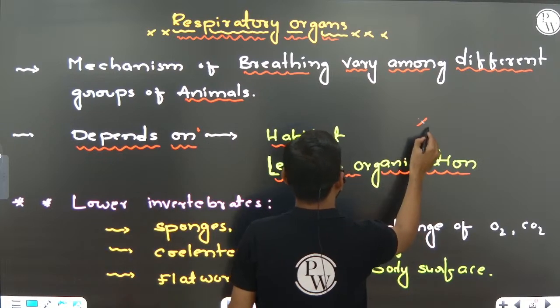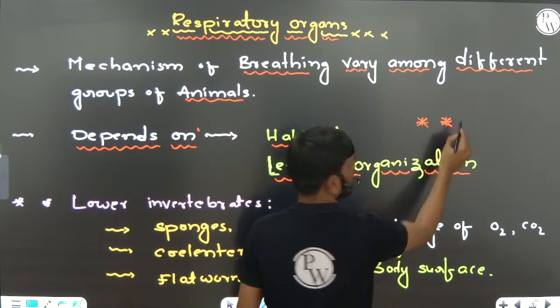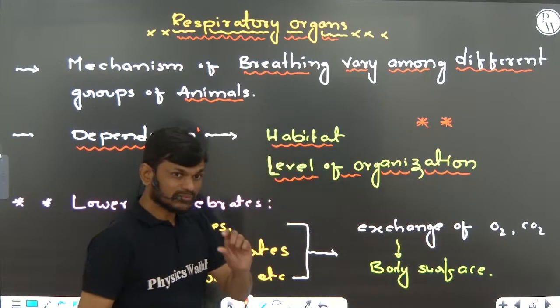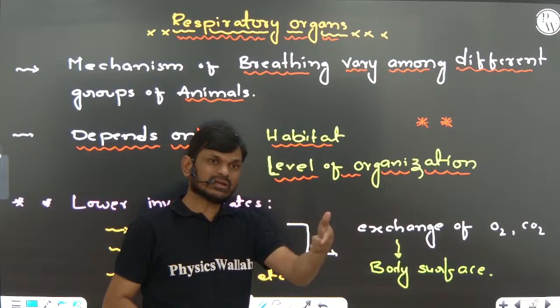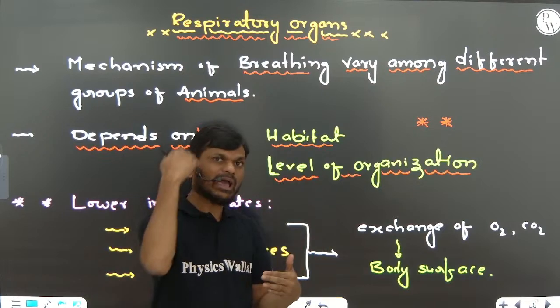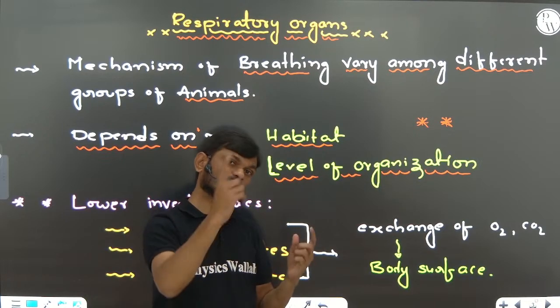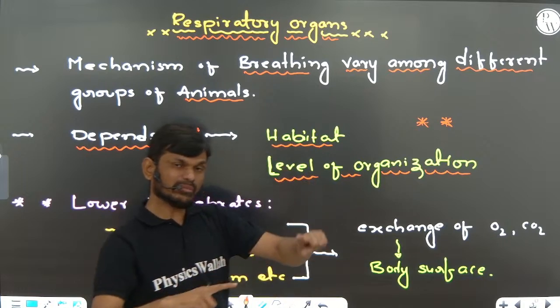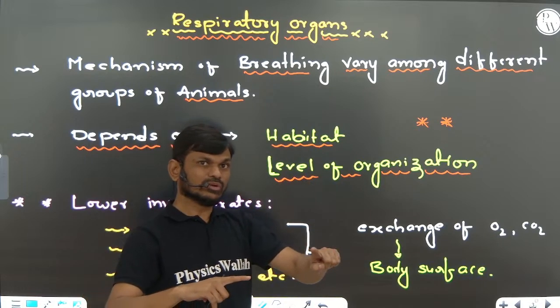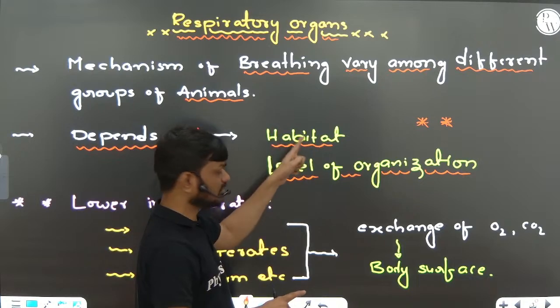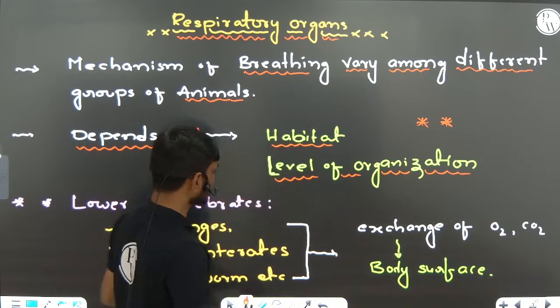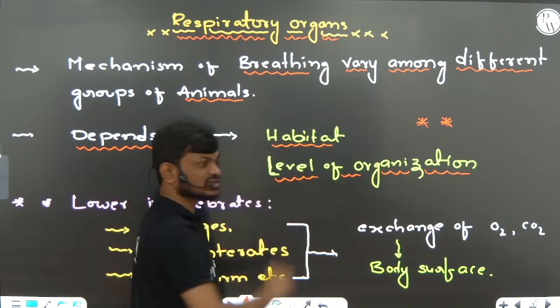Very, very important point. The breathing mechanism of an animal depends on in which type of habitat they are living, whether aquatic habitat or terrestrial habitat, and on the level of organization.